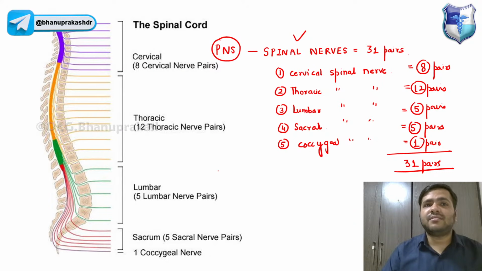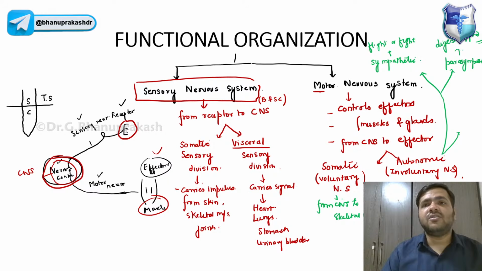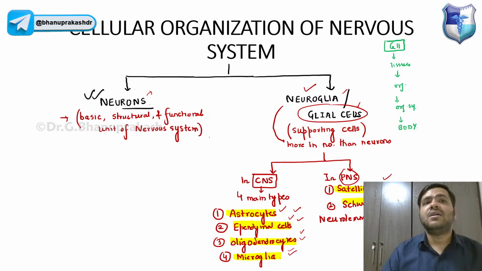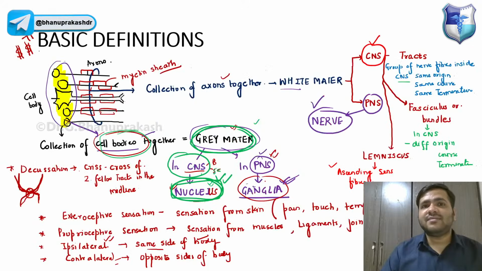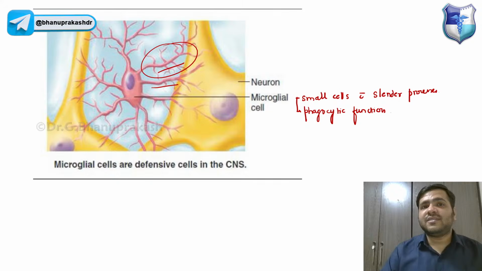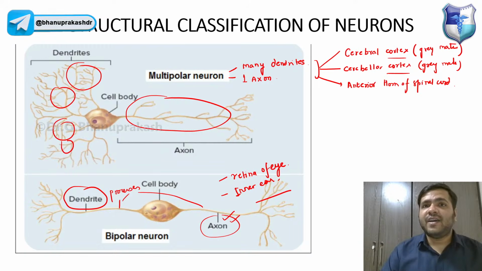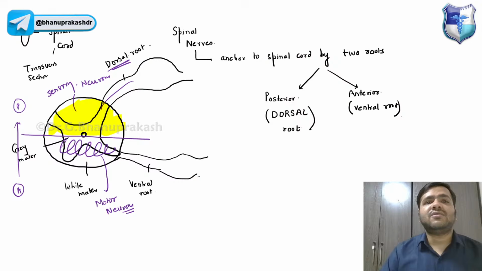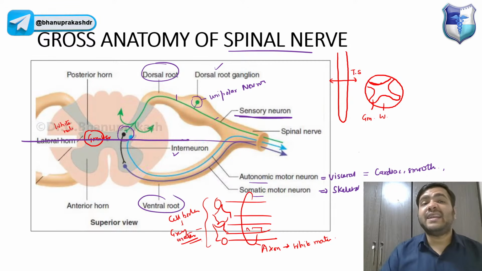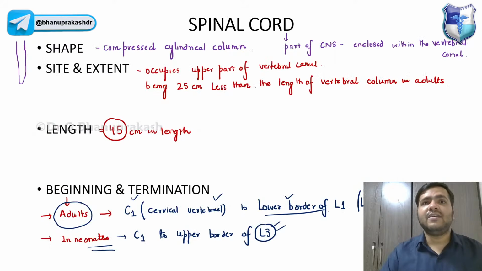We have discussed the spinal nerves, the functional organization, the sensory and the motor, the cellular organization, all the cells in detail, and what is nucleus, what is ganglia, what is tract, what is fasciculus, what is lemniscus. We have discussed the different neuroglial cells, the structural classification of neurons today, the functional classification of the neurons, the gross anatomy of the spinal nerve, the 31 pairs of spinal nerves, and the spinal cord.